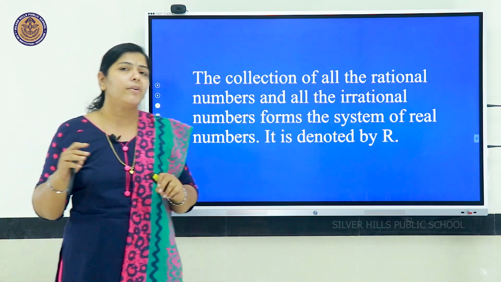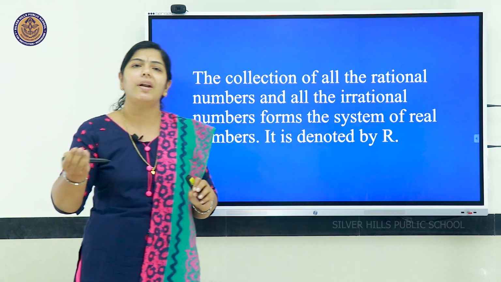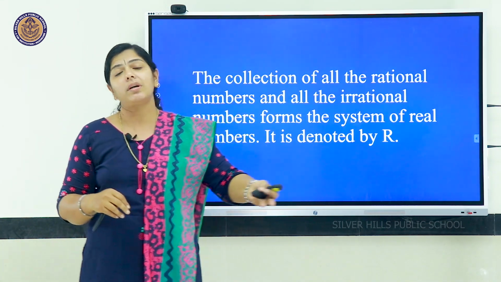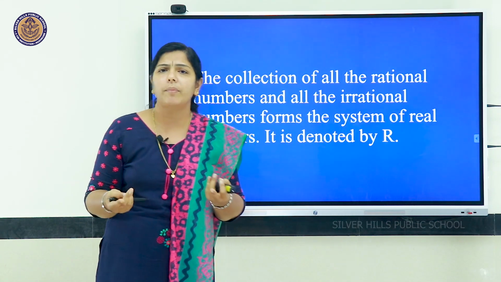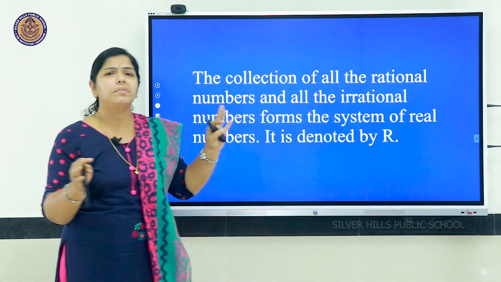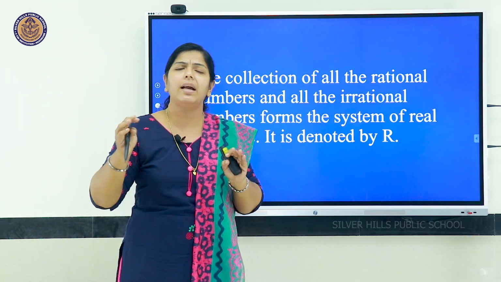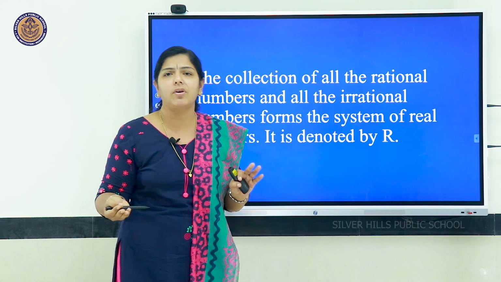In this chapter, we have to learn some properties of numbers, that is properties of natural numbers. Still more types of numbers are there, which we have already seen, that is prime numbers, composite numbers, even numbers, odd numbers, many types are there, all come under the same category, the real numbers. So in this chapter, we are dealing with different properties of numbers.